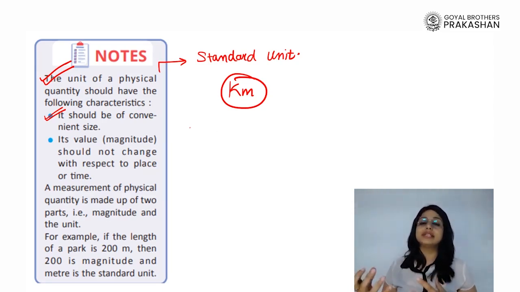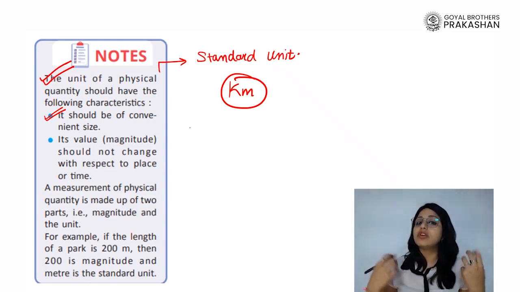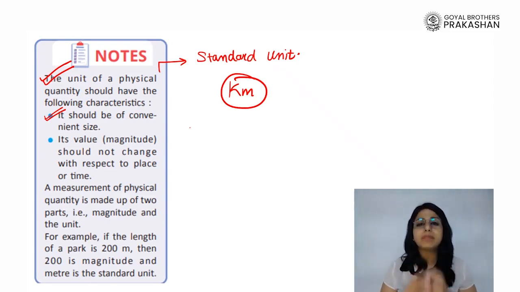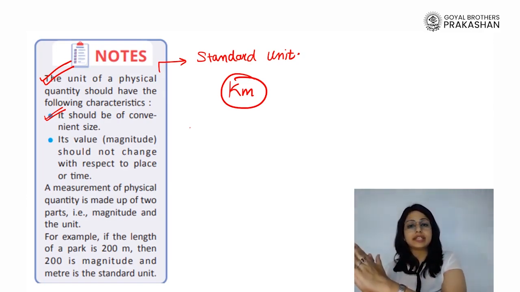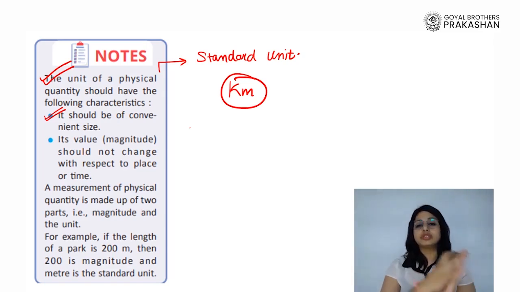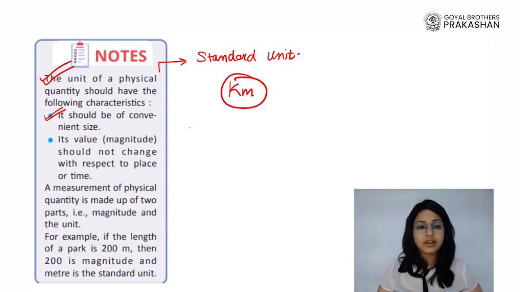If there are distances or lengths greater or smaller, we can always have multiples and submultiples, but we should keep one standard unit which should not be towards the greater side too much or towards the smaller side. It should not be on the extremes, right?